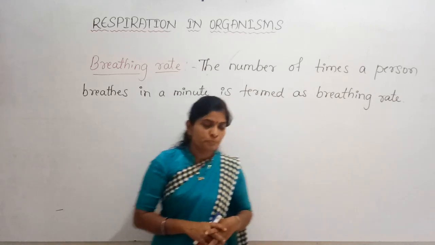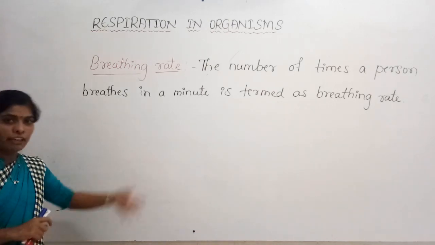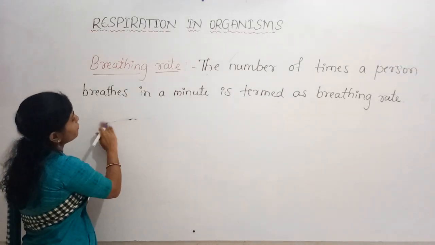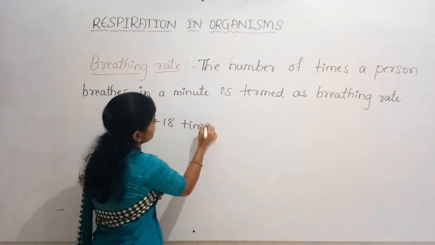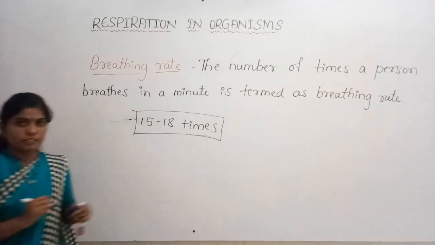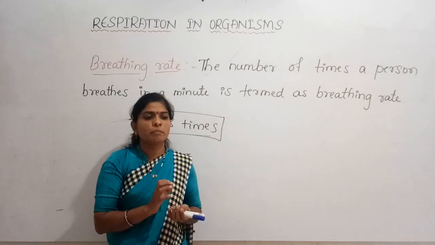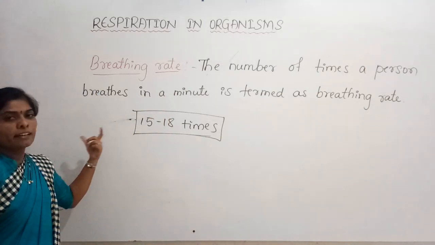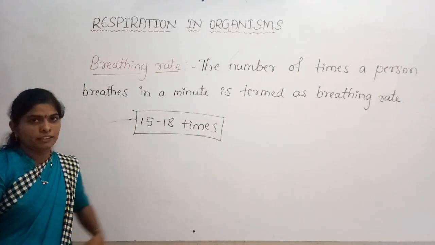So on an average, a person breathes 15 to 18 times per minute. This is the breathing rate of an adult person. And if you look at children and babies, they breathe much faster. But this is the breathing rate of an adult, 15 to 18 times per minute.